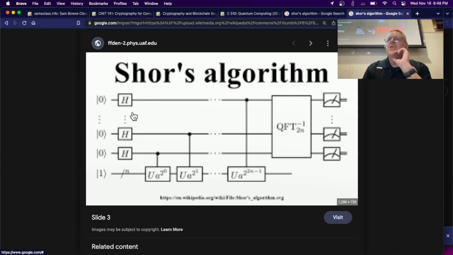All right. So you have a bunch of Hadamard gates. You have a bunch of entanglements. And you run it through a quantum Fourier transform, which is another circuit. And the point is, with this algorithm, you can feed in data, which amounts to N, and you will get P out. It doesn't go through a series of steps in an algorithm. It just is like a guitar, where it resonates to the right frequency by the natural properties here.